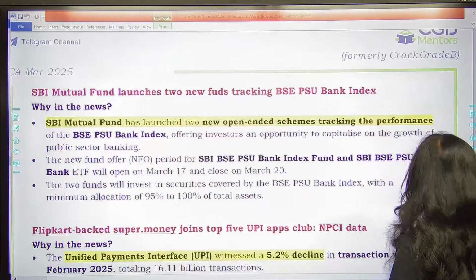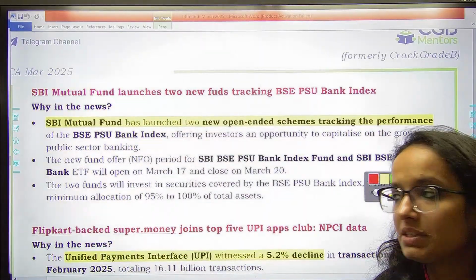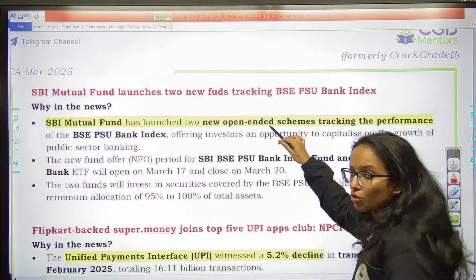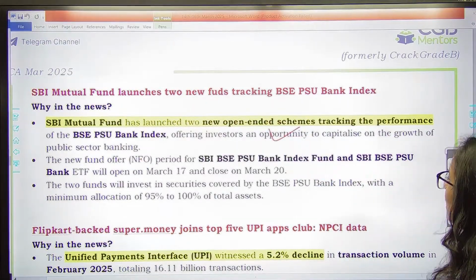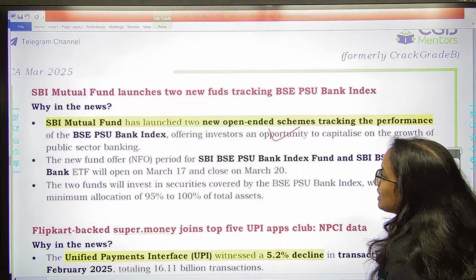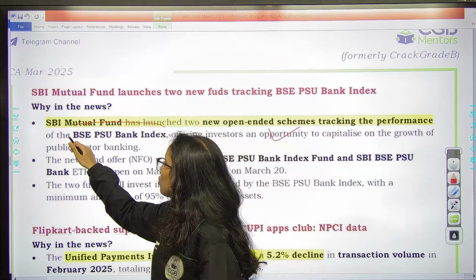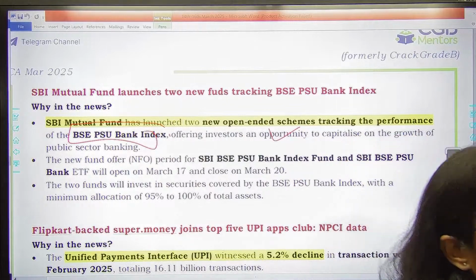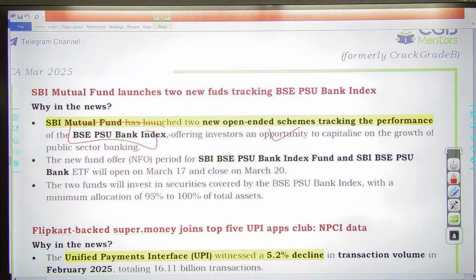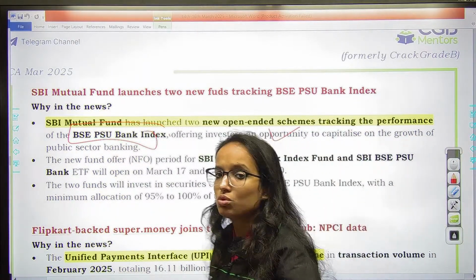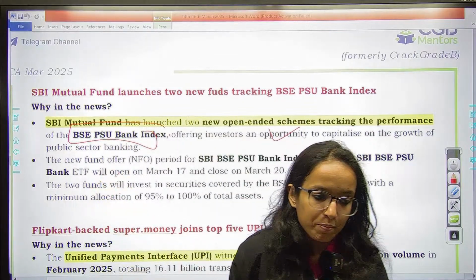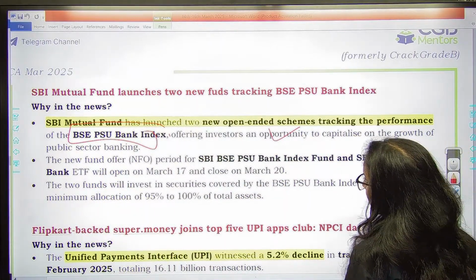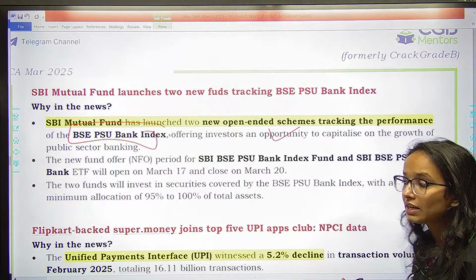Then next one is SBI Mutual Fund recently has launched two new open-ended schemes. दो new open-ended schemes launch की हैं, tracking the performance of BSE PSU Bank Index. So इसको they will be tracking. That means it is a passive fund. Passive fund क्या होता है? Which is tracking the performance of the index fund. It does not try to surpass that. So this is kind of a passive fund. Remember, has been launched by SBI Mutual Fund. It would be tracking the performance of BSE PSU Bank Index.